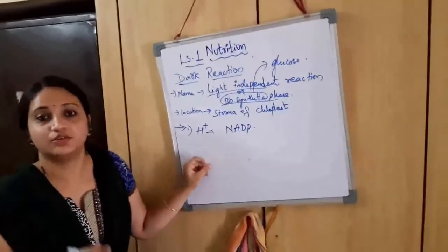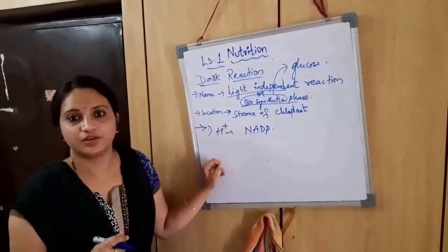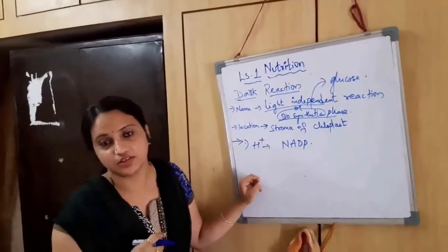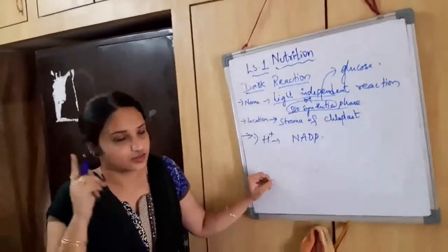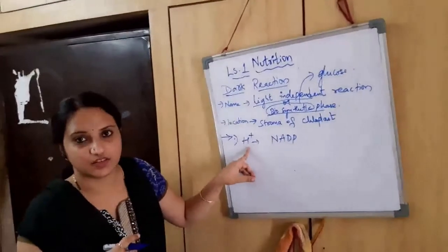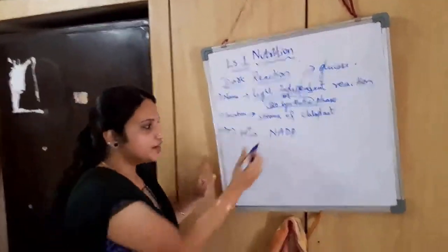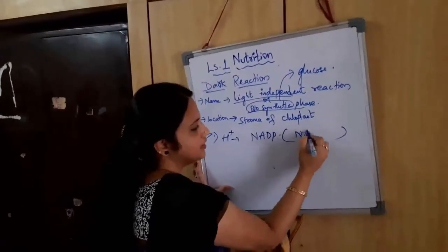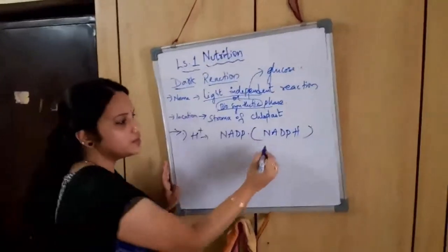Okay, so that photolysis process is also called Hill's reaction. Even from the exam point of view, they may ask what is Hill's reaction, write the equation. So the photolysis equation was discovered by Robert Hill, so it is also called Hill's reaction. That H plus, whichever is formed, is picked up by NADP. So when NADP picks up H plus ions, it forms NADPH. Okay, now it becomes NADPH.